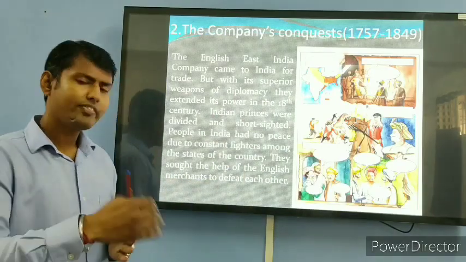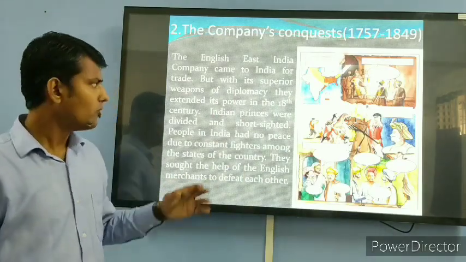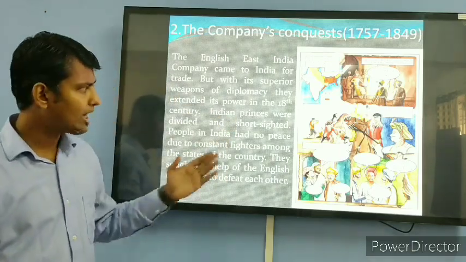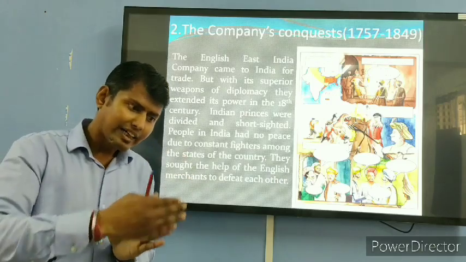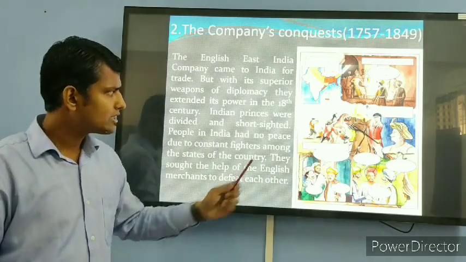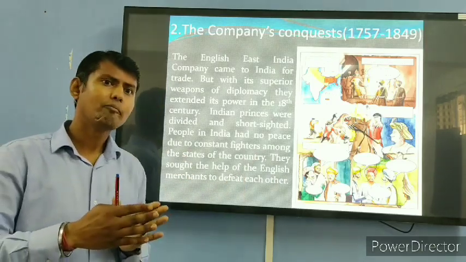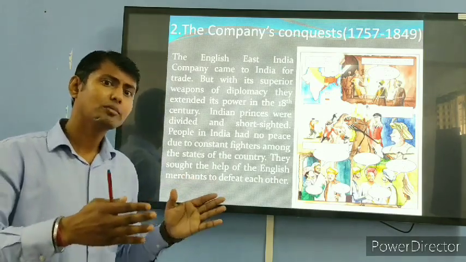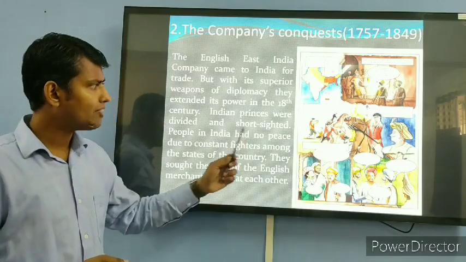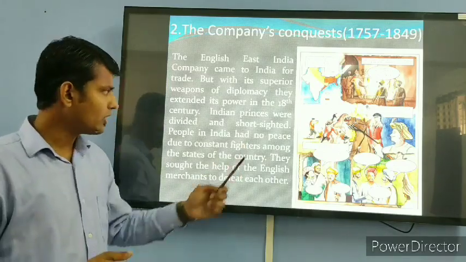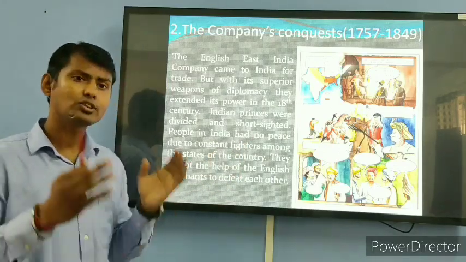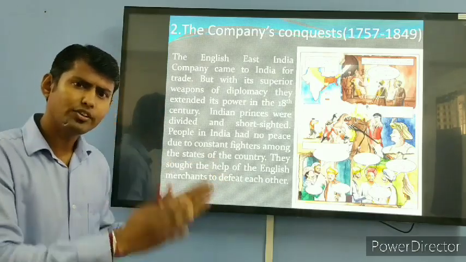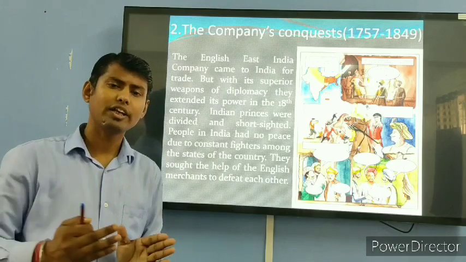They could defeat the other rulers, so they could get that province, that area also. But what happened? Gradually, the Britishers became the master, the supreme power. Now they had the authority to do anything, because these Indian princes were very short-sighted. They had a very short-term goal. They were not far-sighted. They were not thinking about the future.